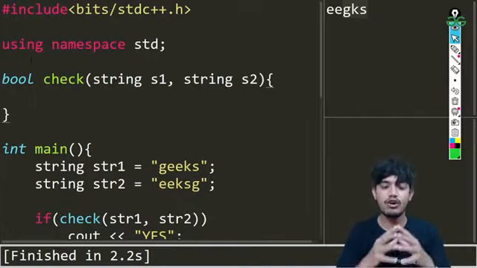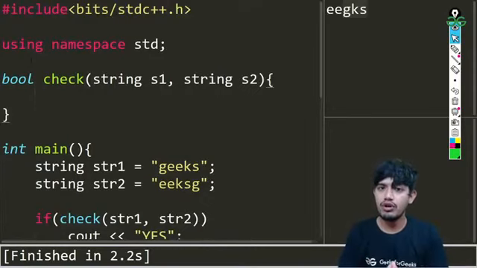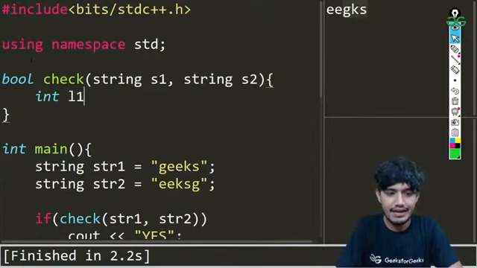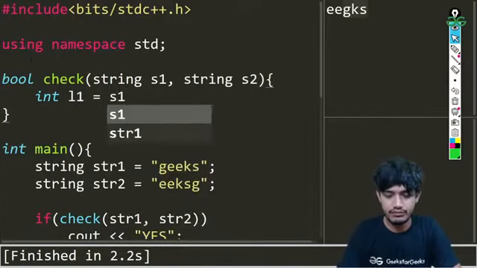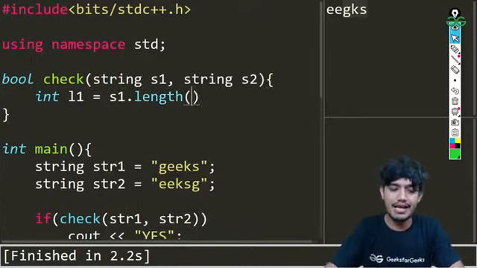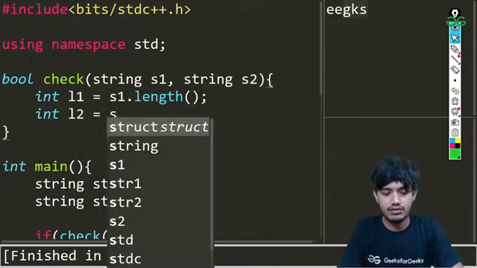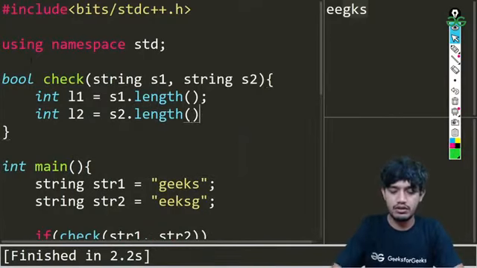Now in this function, what will we be writing? First thing is that if they are to be anagrams, one thing is for sure: the lengths should be equal, correct? So that is the first thing we can check. We will be writing int l1, basically for finding the length. I'll be using the length function which we already saw in the first session, s1.length(), which will help us get the length of string 1. And then we'll be having l2 for s2, that is string 2, and we'll be writing s2.length().